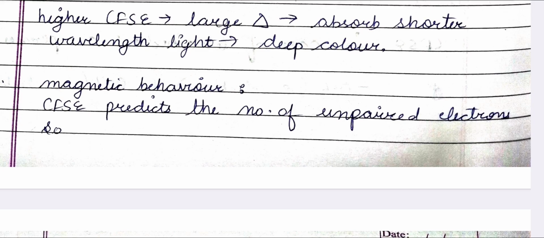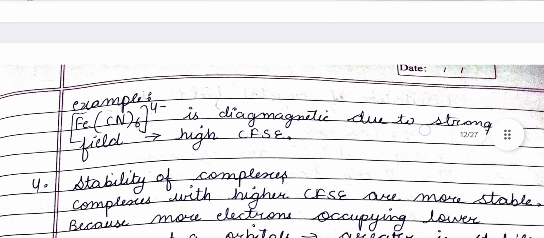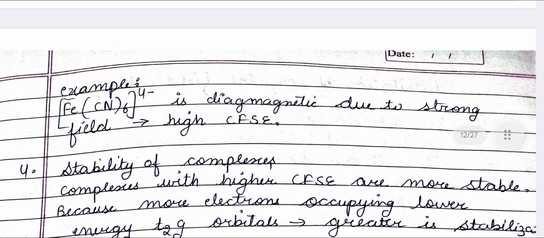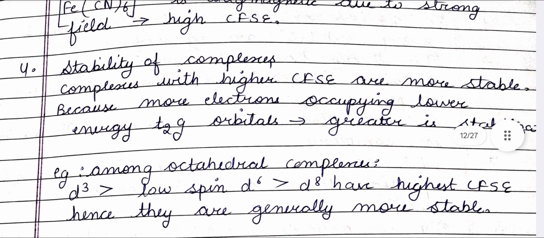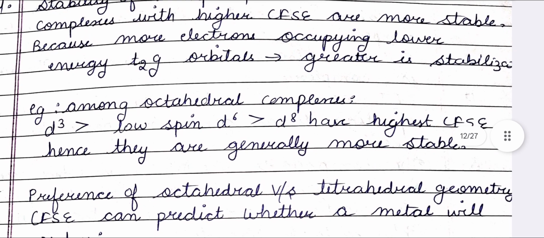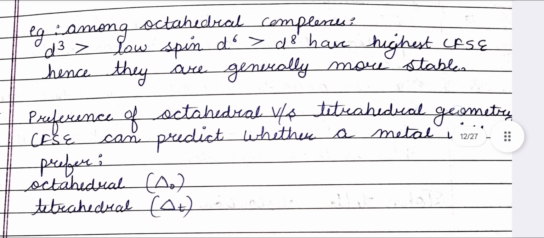CFCE predicts the number of unpaired electrons, so [Fe(CN)6]4- is diamagnetic due to strong field, high CFCE. Stability of complexes: complexes with higher CFCE are more stable because more electrons occupy the lower energy t2g orbital, so greater is the stabilization. Among octahedral complexes, d3 is the most stable, then low spin d6, then d8 have highest CFCE, hence they are generally more stable.